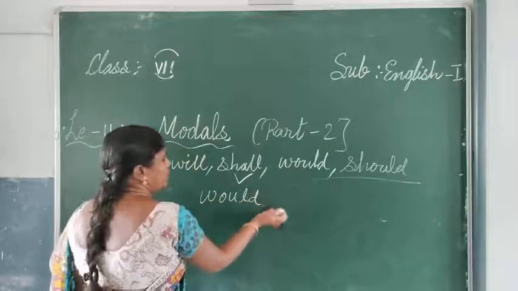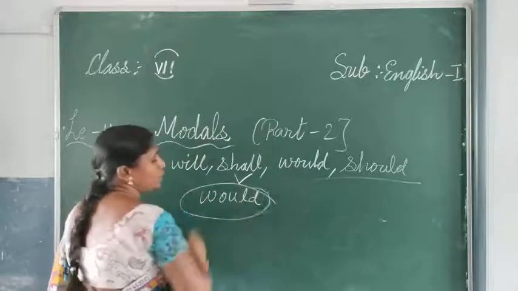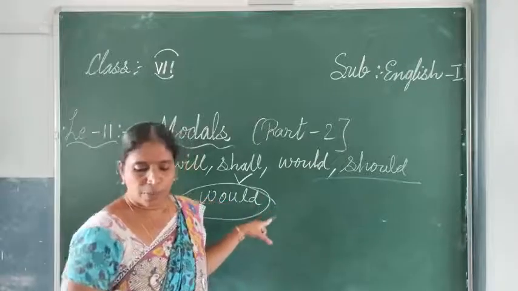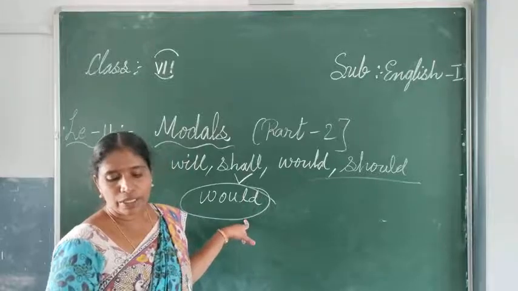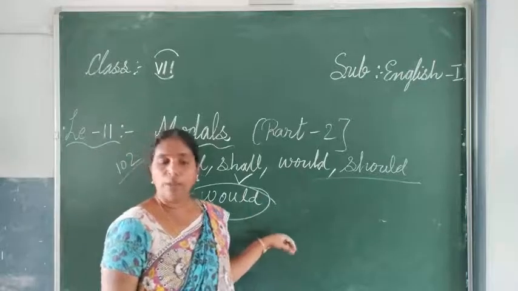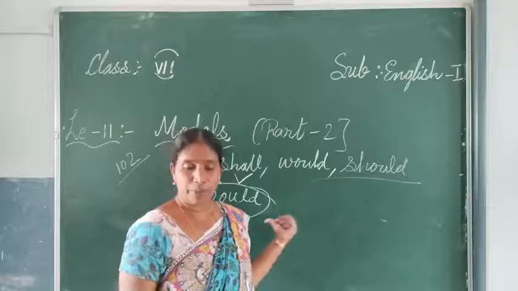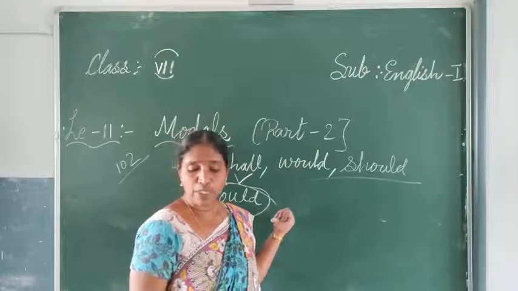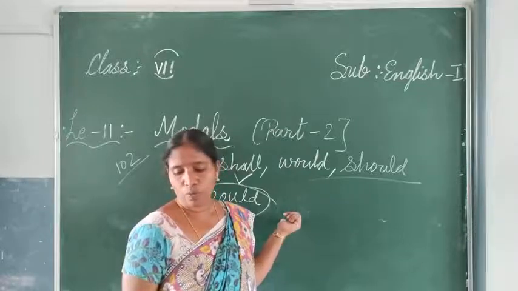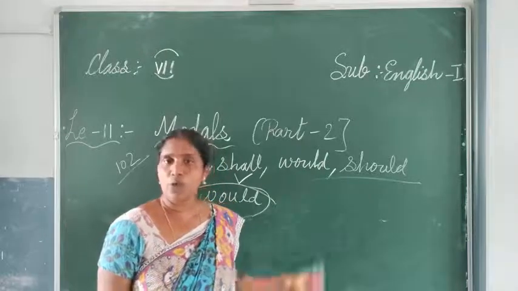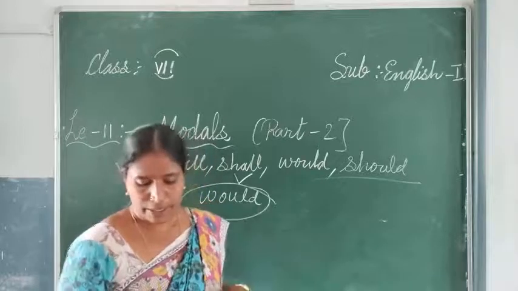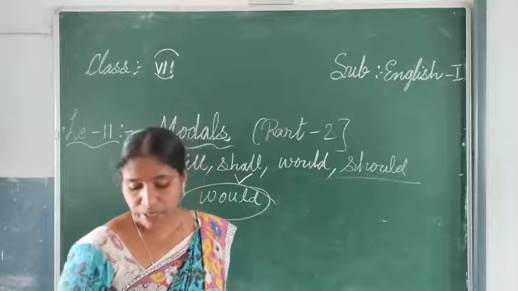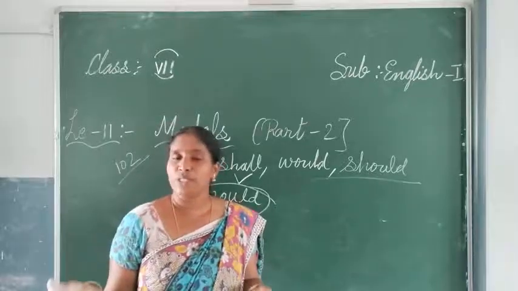Could. This could word will be used as the past tense of will. Will for the past tense is could. That time we will be using the past tense of will. Instead of will we will be using could. Arun said he could go for a walk in the evening. So could is in the past tense, and for the habit or character, that time we will use polite request. We will use past refusal.